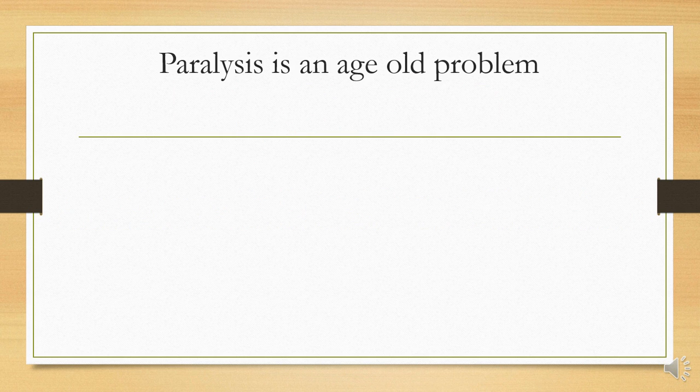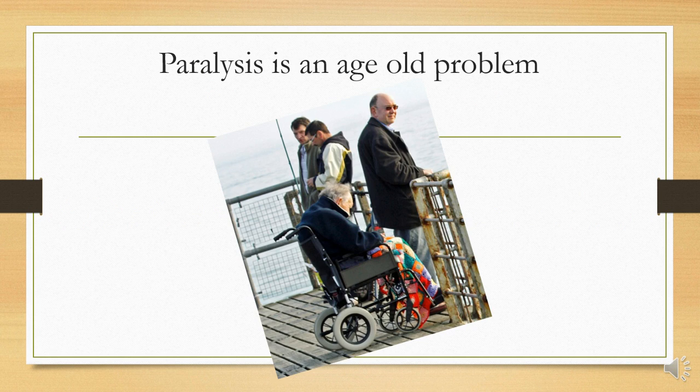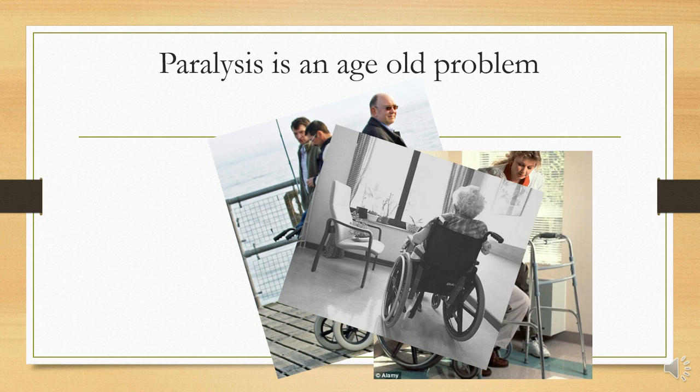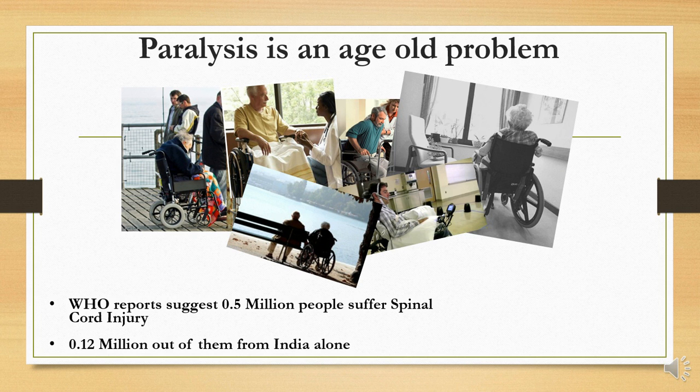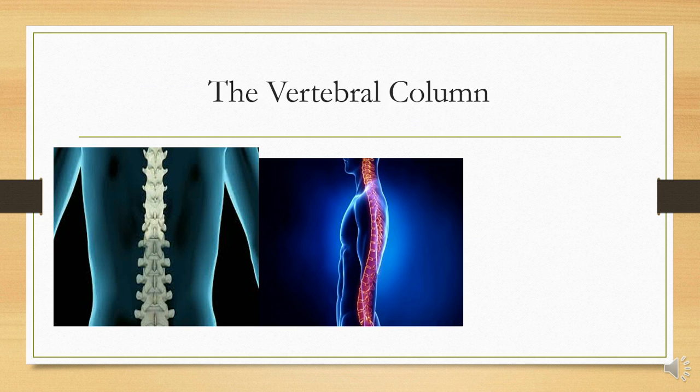Now, at least once in your life you would have come across a wheelchair-ridden paralytic patient, and in all probability more than once. The major cause behind the paralysis is spinal cord injury. Now, the reports by WHO are staggering. WHO reports suggest that 0.5 million people suffer from spinal cord injury, and 0.12 million out of them are from India alone. Now, let's see what exactly is the spinal cord injury.